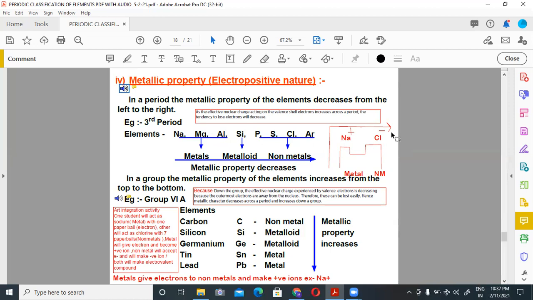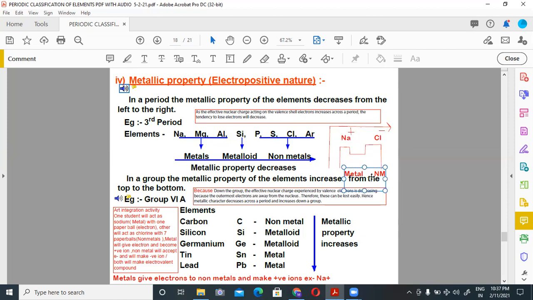Even if you check the position of sodium and chlorine in the periodic table, you will find sodium on the left hand side and chlorine on the right hand side. Sodium makes a sodium positive ion, chlorine makes a chloride ion. So where the sodium ion, Na plus, is found, we have metal on this side, and where the chloride ion is formed, we have non-metal on this side.